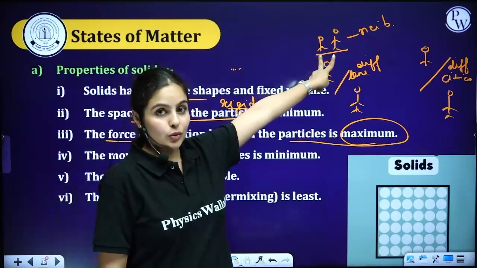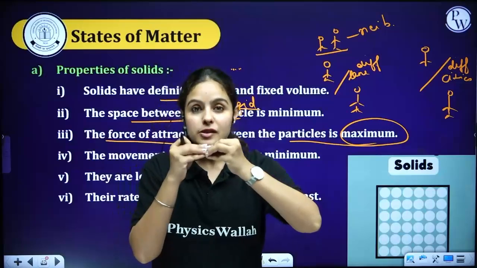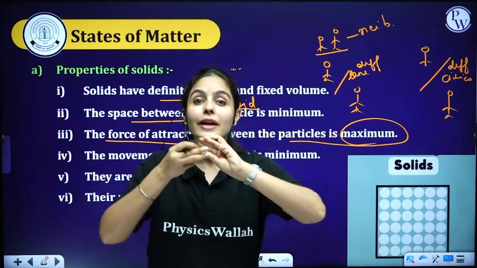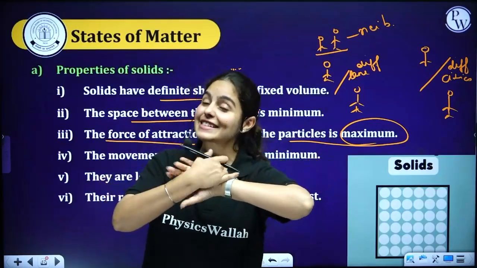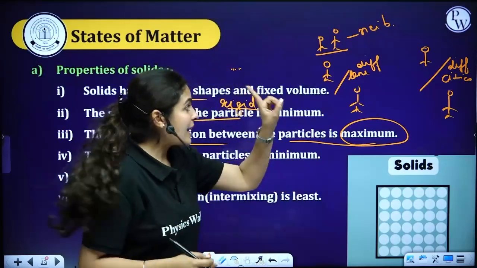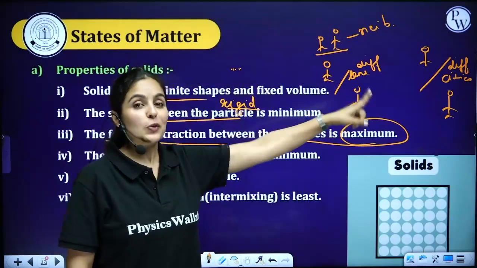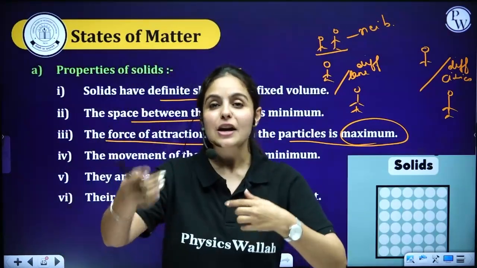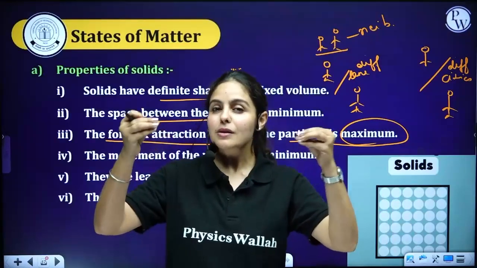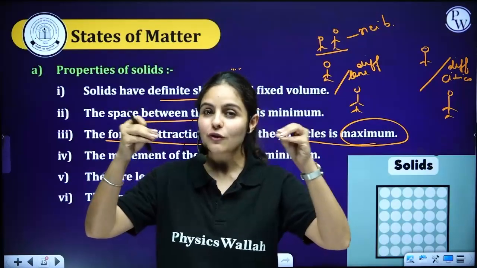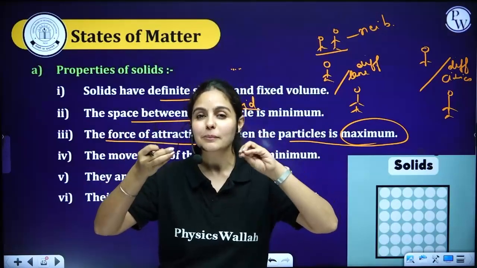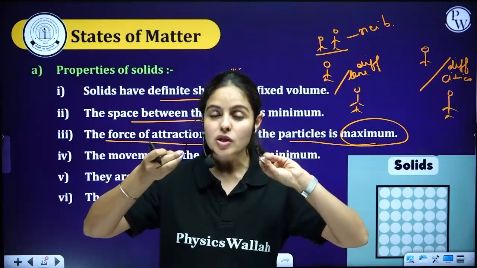So these two have minimum space between them, and that's why their force of attraction is the strongest as compared to those two who are staying in different lanes. So they have more distance. More distance means less force of attraction. They will not be talking much or going out much.